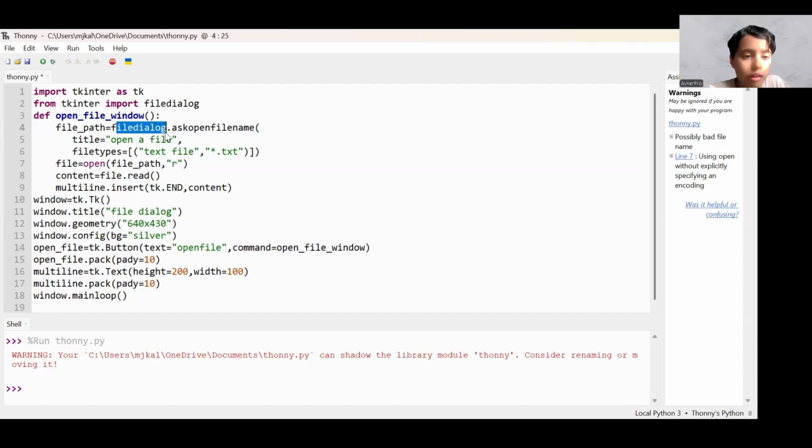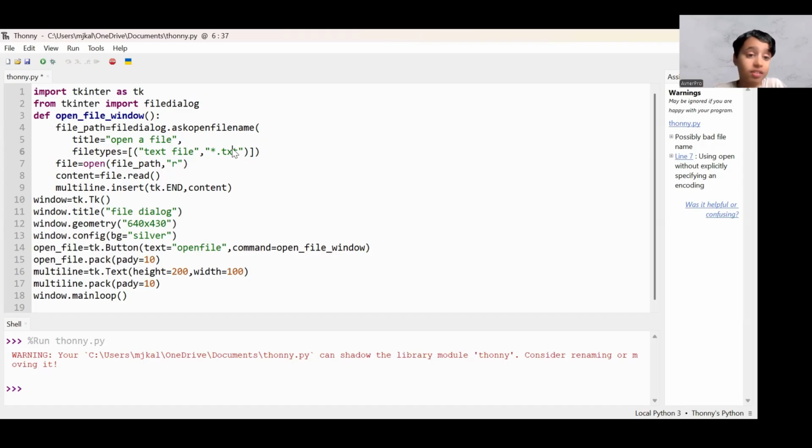So file dialog dot ask open file name. Meaning it's going to open the file name when you press the button. So title equals to open a file. File types, text file star.txt. On my next video, we're going to learn how to put a PDF on a multi-line text.